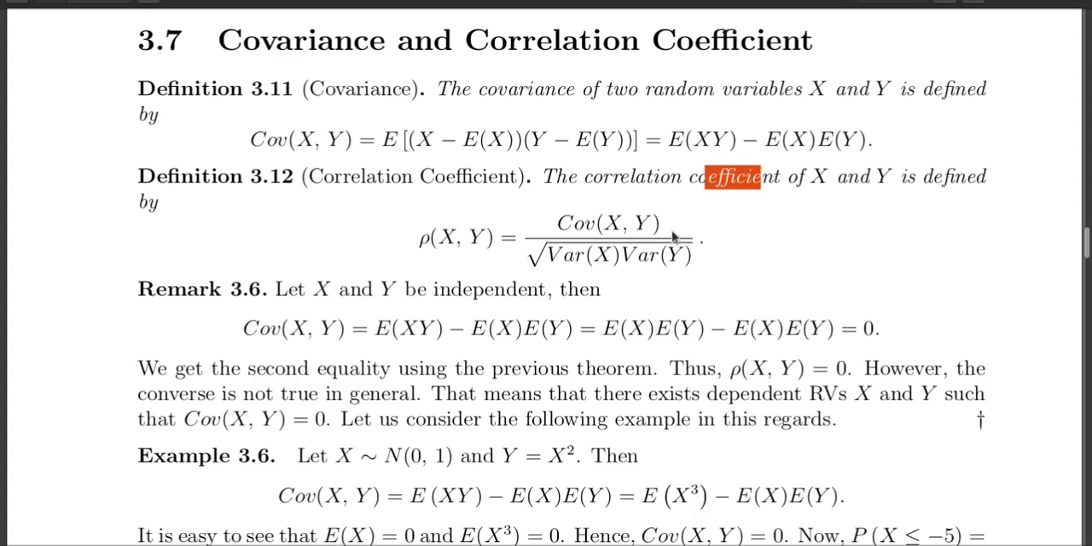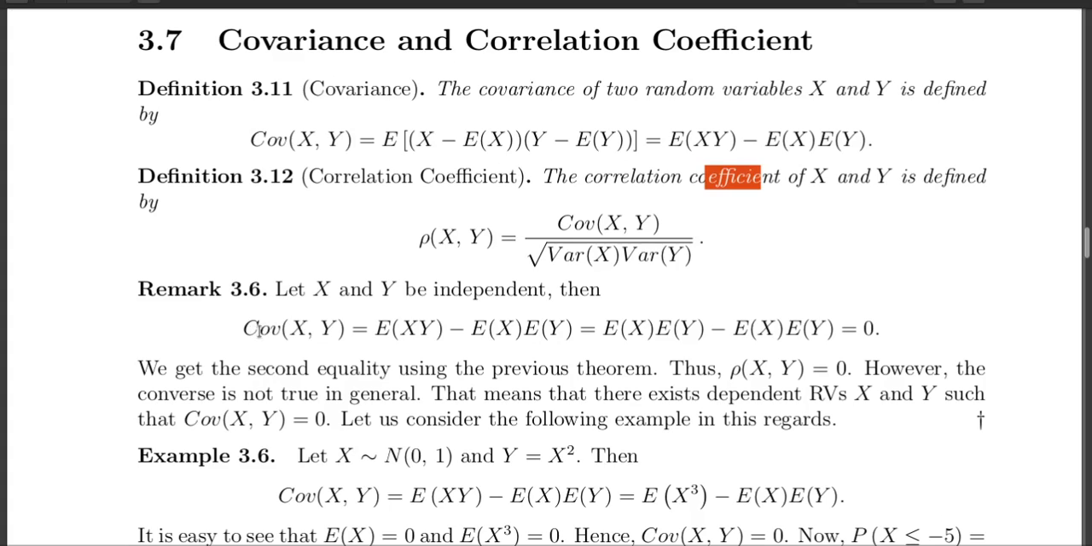Now let us see remark 3.6. As I already mentioned, correlation or covariance measures some association between two random variables. Now, if X and Y are two independent random variables, that means they do not have any association. So in this case, covariance should be zero. And it can be shown that covariance is zero if X and Y are independent.